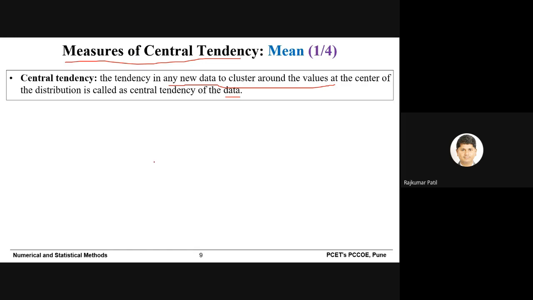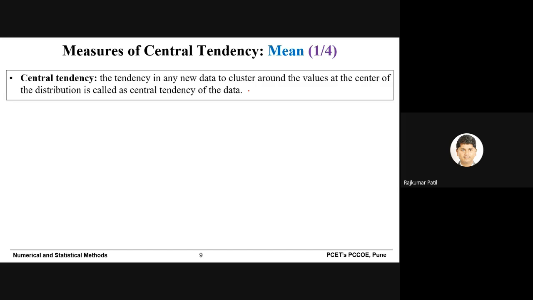You may say, sir, the definition is fine, but things are not getting clear. Okay, so we are going to take an example. Suppose you have 5 courses in the previous semester, and in all courses you got marks 80, 82, 84, 88, and let's say 90.